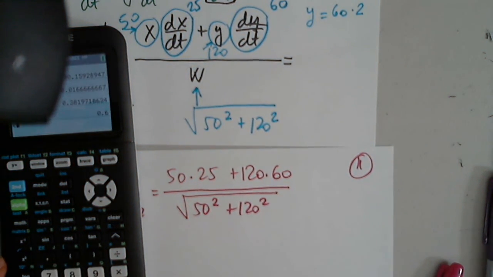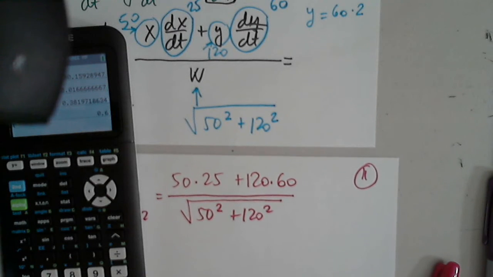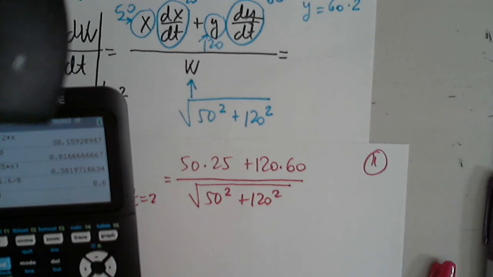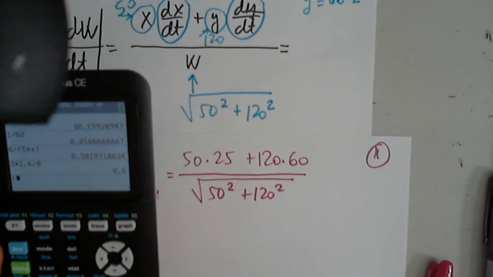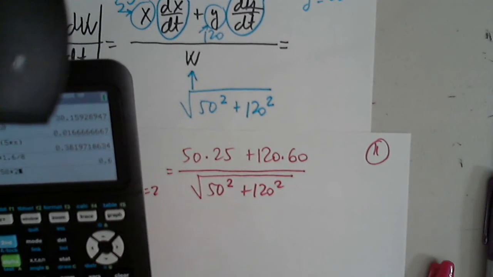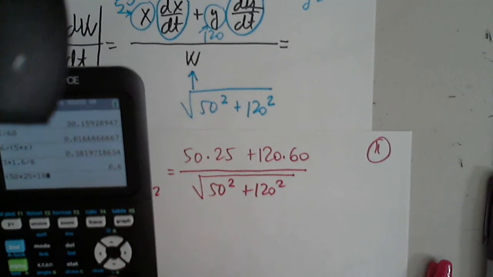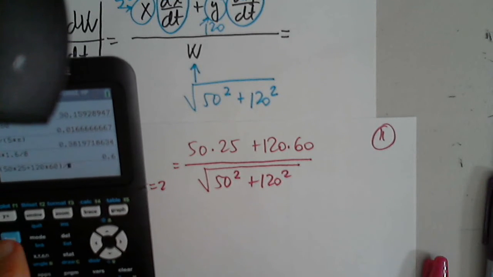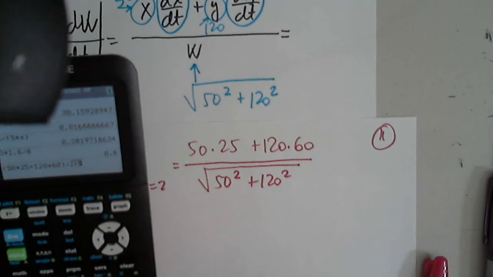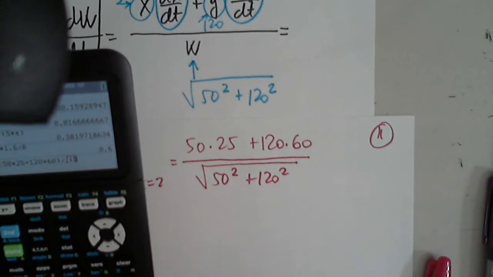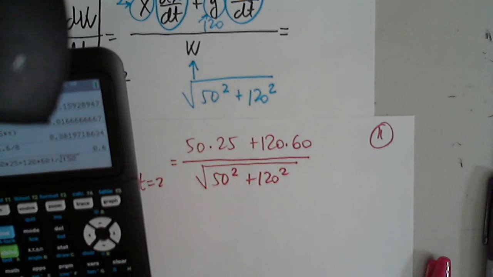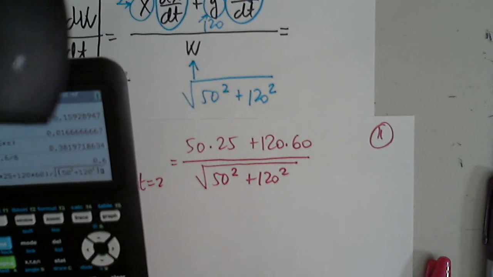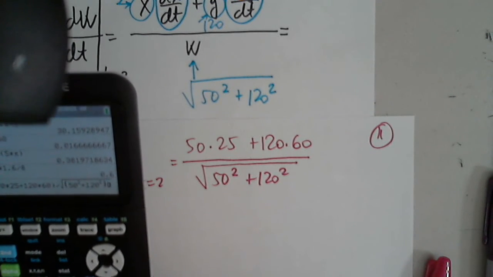So left parenthesis. Do you want me to show with the sharing the screen, or is this okay? We can see that. Yeah, we see it. Okay, 50 multiplied by 25 plus 120 multiplied by 60, close the parenthesis, and divide by the square root. You know me, I have to have parentheses. Some calculators don't require them inside the square root, but I have to show for all calculators. And I trust myself with parentheses anyway.